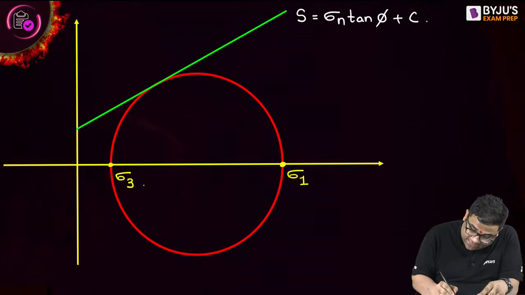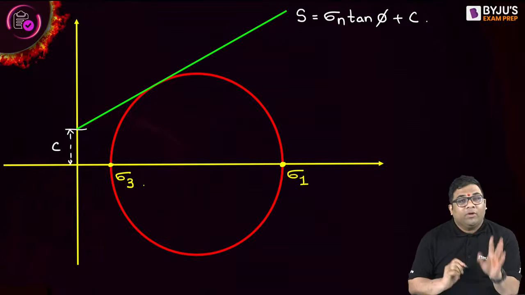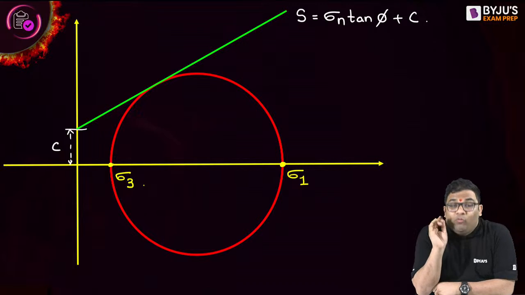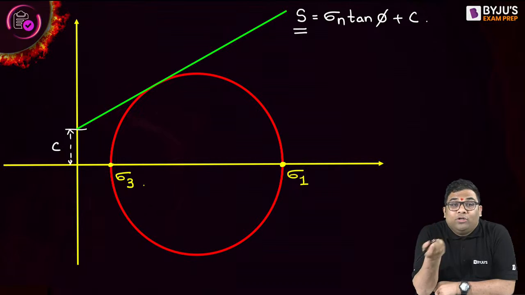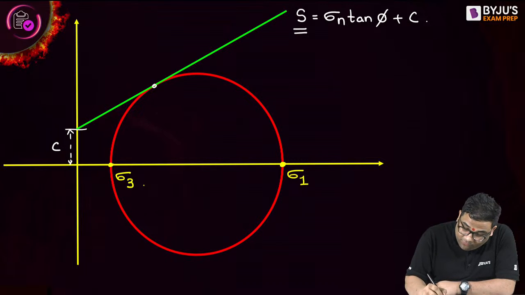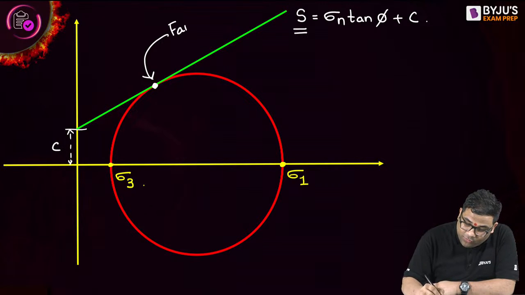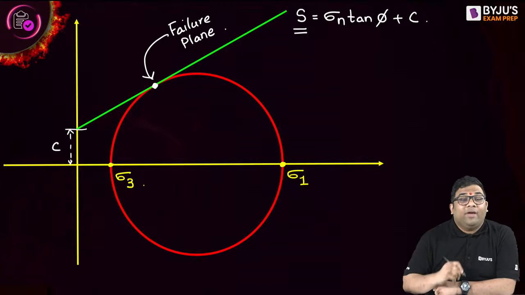And this will be your cohesion. Very good. Now you see, wherever this shear strength line intersects this Mohr circle, that will be the failure point. This is the failure point or failure plane.